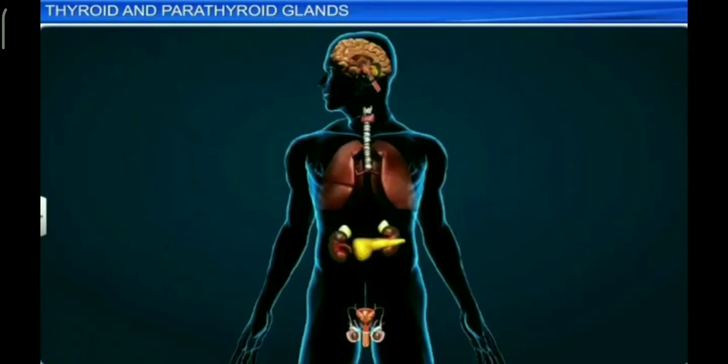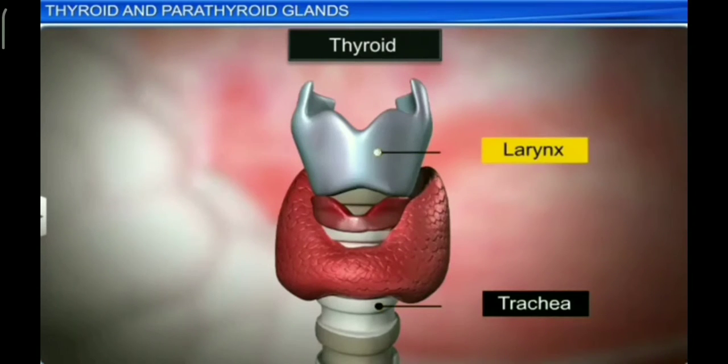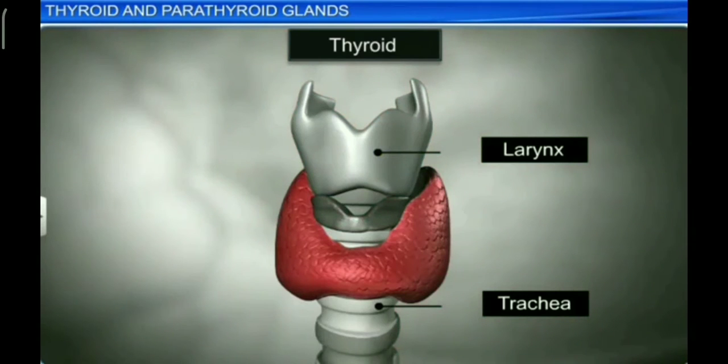Today, we'll start with thyroid gland. Thyroid is the largest endocrine gland. This is a bilobed gland and it is situated in front of the trachea just below the larynx. It is richly supplied with blood vessels. The two lobes of the thyroid gland are connected with a non-secretory band called isthmus.